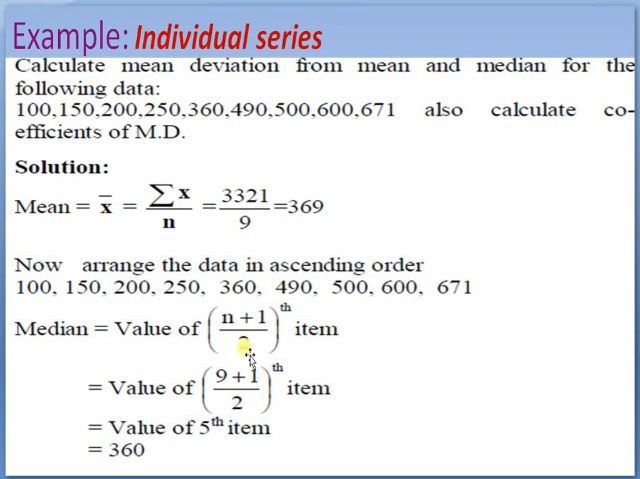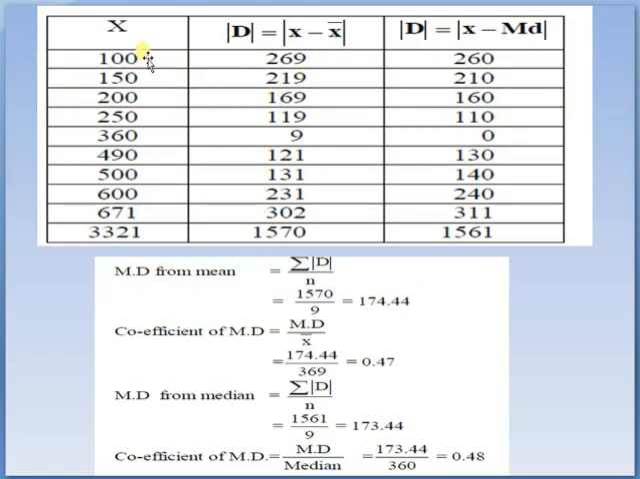Now arrange the data in ascending order: 100, 150, 200, 250, 360, 490, 500, 600, 671. The median value is the (n plus 1) divided by 2 item, because the number of observations is odd. Here n is 9, so 9 plus 1 divided by 2 is 5, the fifth item will be the median. The fifth item is 360, so 360 is the median of this data. We already calculated mean and median. Now we calculate the mean deviation from mean and from median, that is x minus x bar and x minus md.